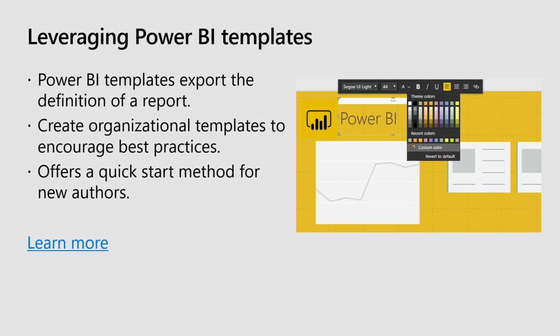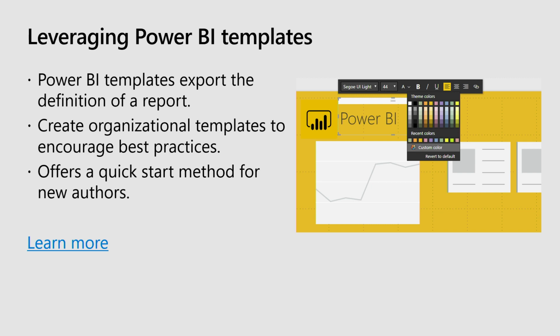We talked about templates earlier, something you can download and use to help yourself get started building out nice reports, but you can also build them yourselves as well. We actually have a file format, PBIT, where you can save a report that you've built as a template. So you can build a base report that has stuff laid out where you want, your company logo in the top left corner, already imported with all of your theme colors for your brand, a contact thing in the top right corner.